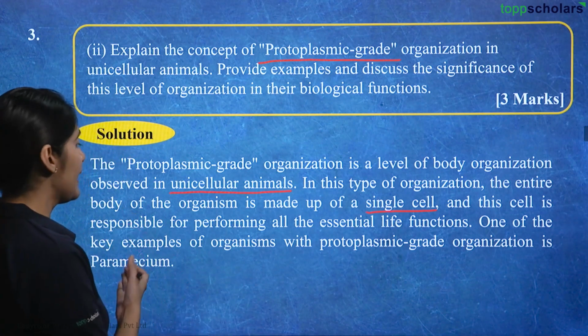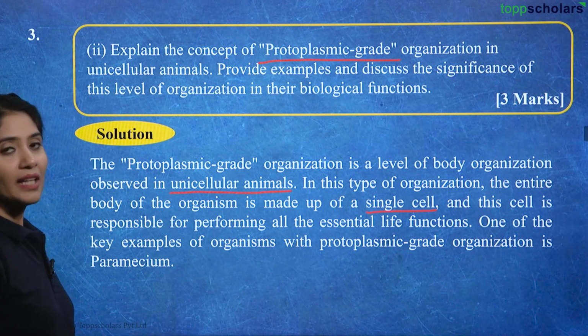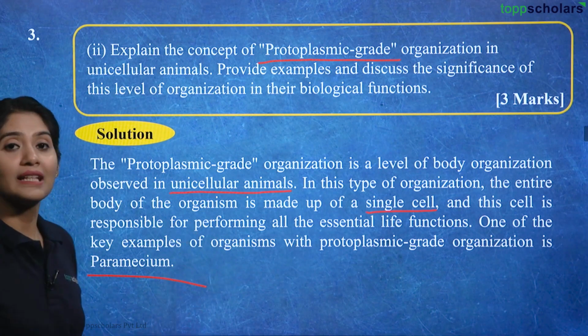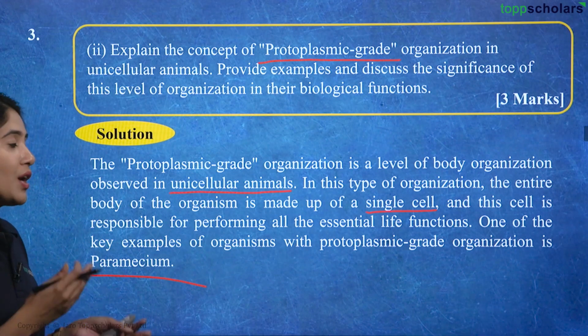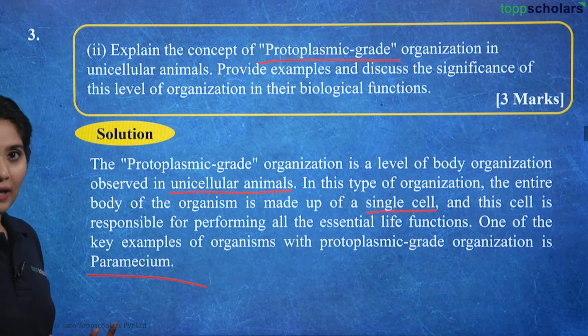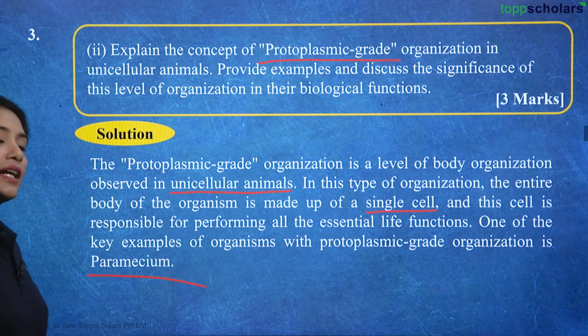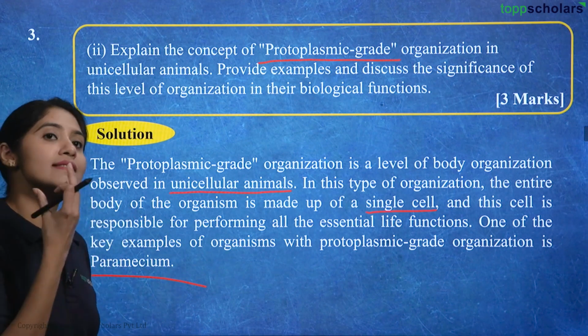One of the key examples of an organism with protoplasmic grade organization is Paramecium. So this Paramecium is an example of a unicellular organism with protoplasmic grade level of body organization, and you can see that all the body functions are conducted within that single cell only.